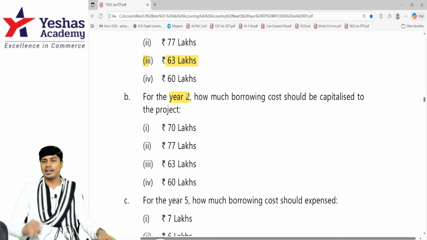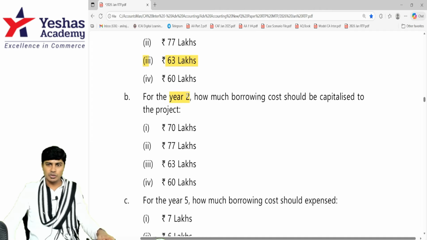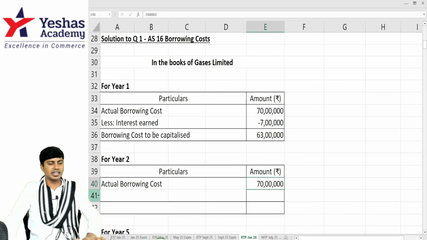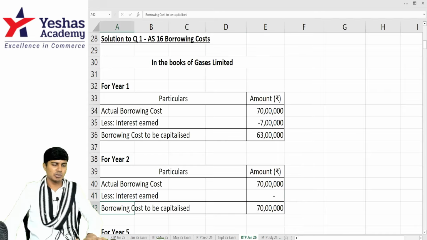In year 2, there is no idle funds. All the idle funds has been already utilized. I hope you understood. So what do we do? Actual borrowing cost is 70. In the second year, there is no idle, so we will not be deducting any portion, full 70 lakhs is to be capitalized.